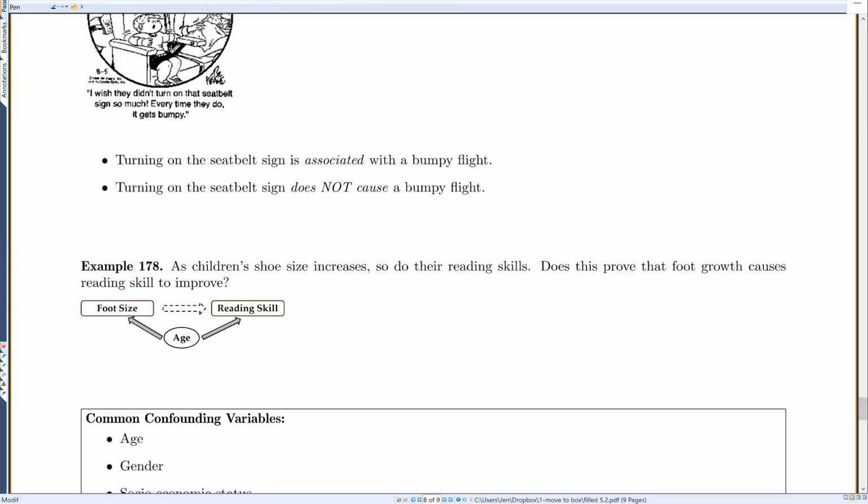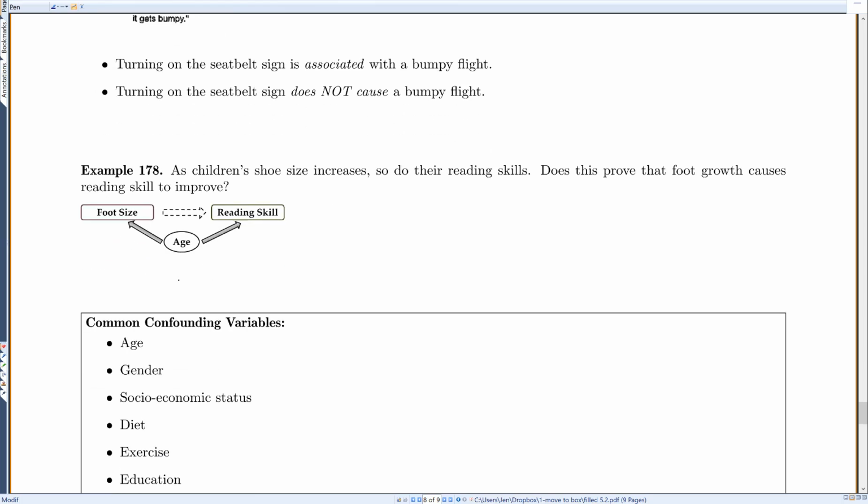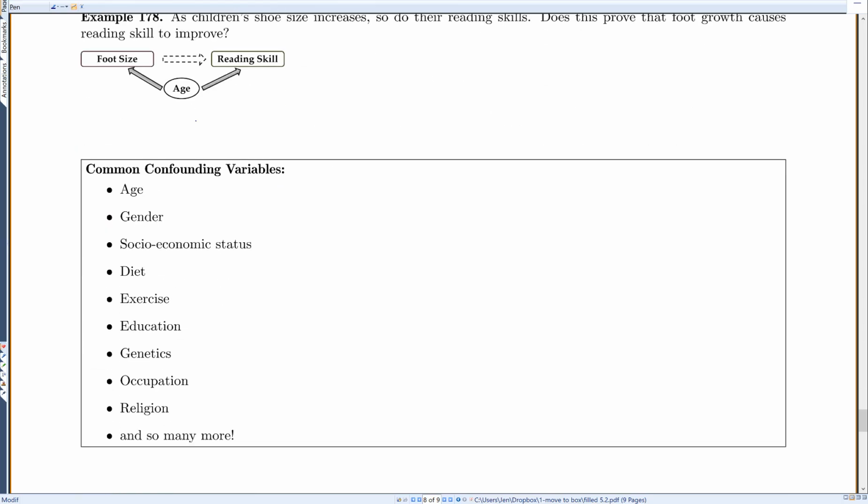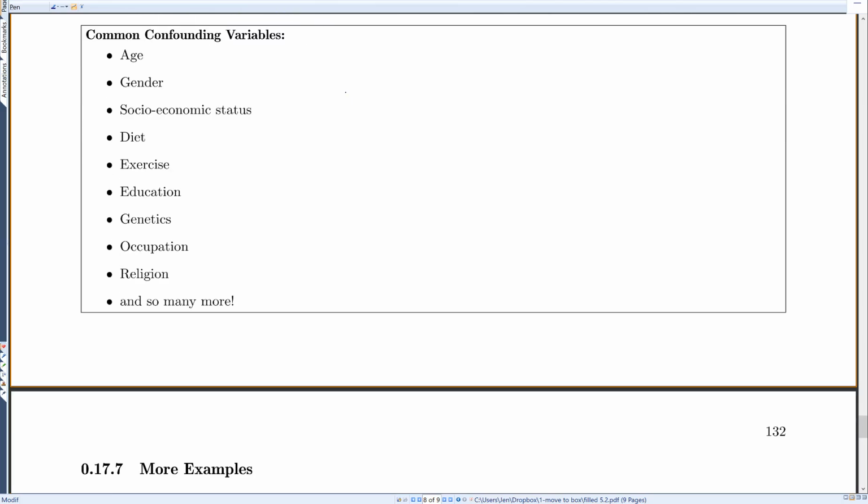Or for this example, as children's shoe sizes increase, so do their reading skills. Does this prove that foot growth causes reading skills to improve? Obviously not. It looks like an increase in foot size is causing an increase in reading skill, but really age is affecting foot size and age is affecting reading skill. So age is that confounding variable. Common confounding variables you might see in various studies could be age, gender, socioeconomic status, diet, exercise, education, genetics, occupation, religion, and so many more.